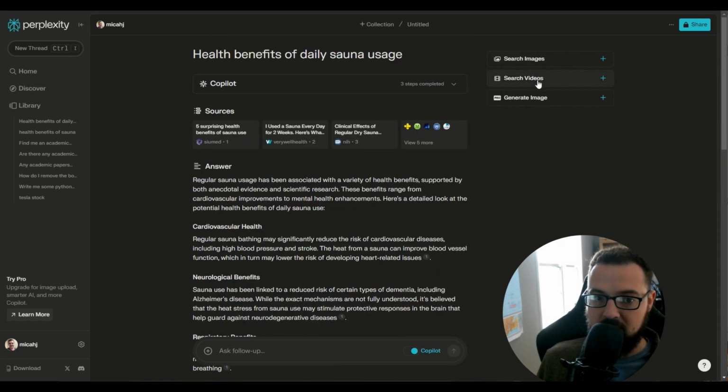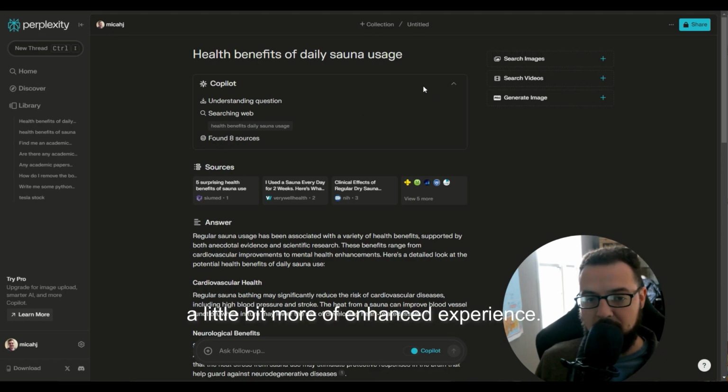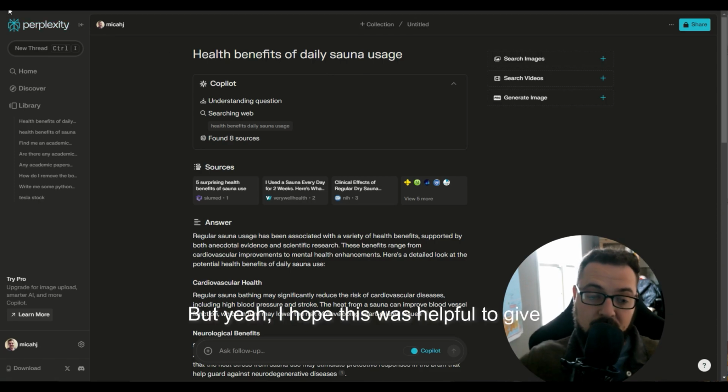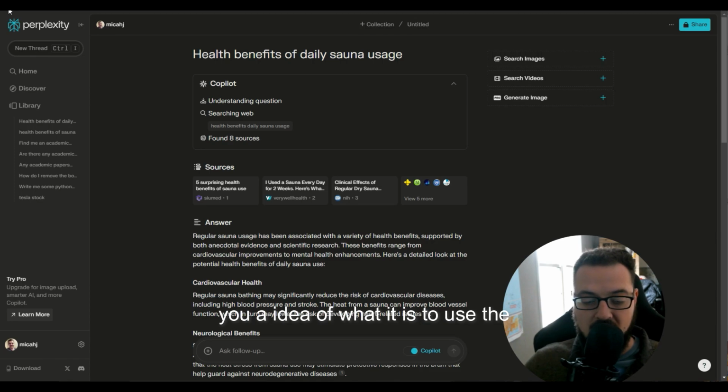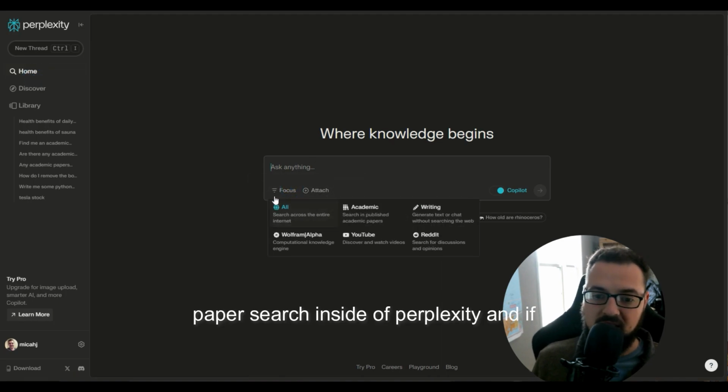We're definitely getting a little bit more of an enhanced experience. I think for certain questions, it probably is more beneficial to use Copilot than others. But anyhow, I hope this was helpful to give you an idea of what it is to use the academic paper search inside of Perplexity.